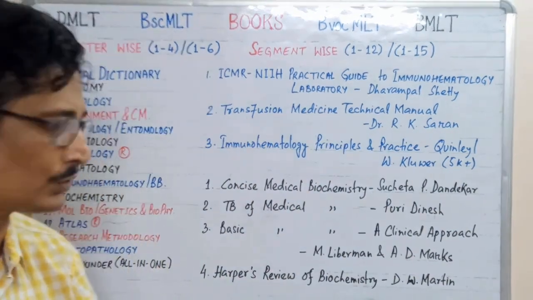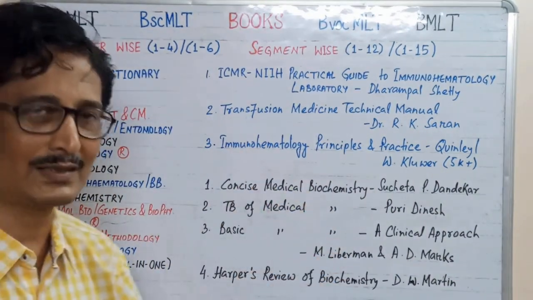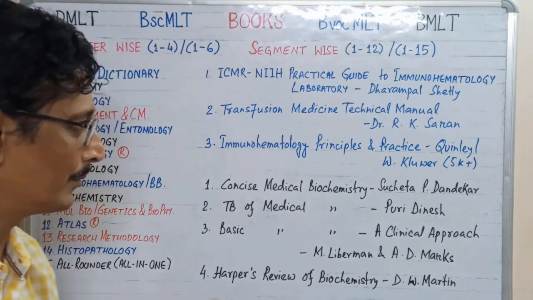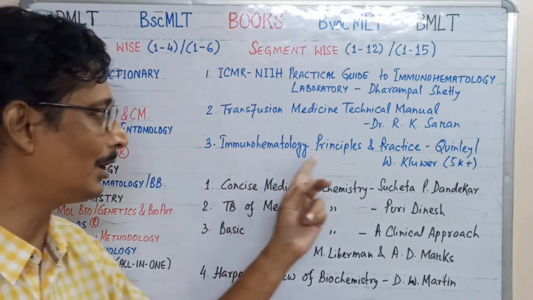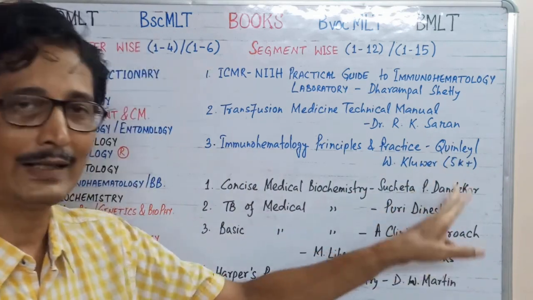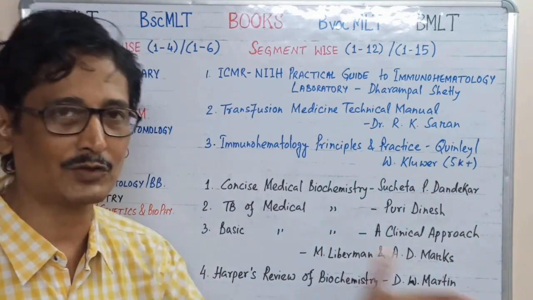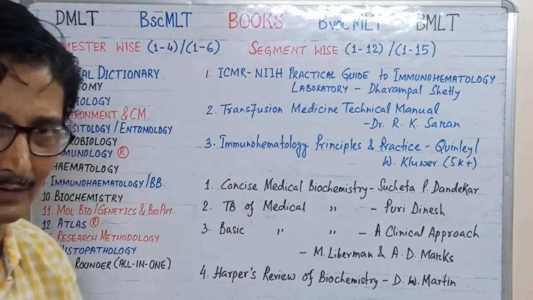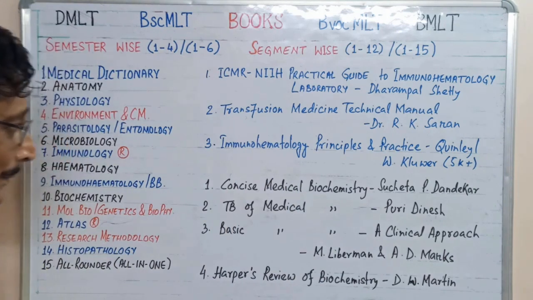These 2 books are most authentic. The third book is beyond our capacity: Immunohematology Principles and Practice by Quinley and Kluwer. For a new copy you have to spend more than 5,000 rupees, so forget about this book temporarily.